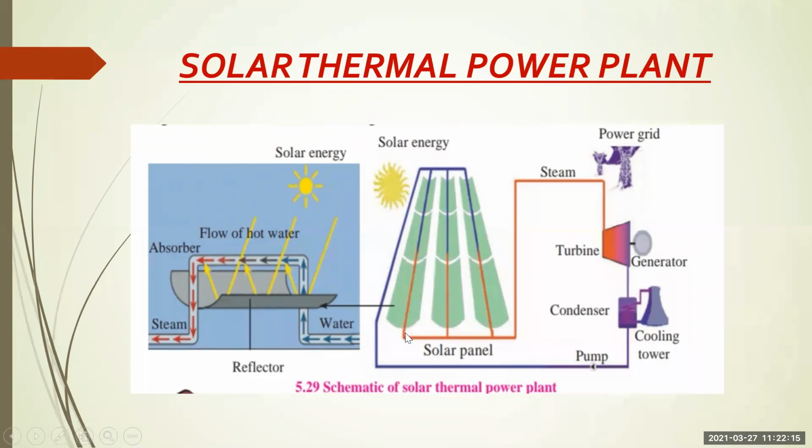It generates high speed, high pressure steam, and that steam collides with the turbine, and because of that the turbine rotates. The turbine is attached to the generator. What is inside the generator? A magnet rotating inside a coil, because of which the magnetic field changes and electricity is produced.